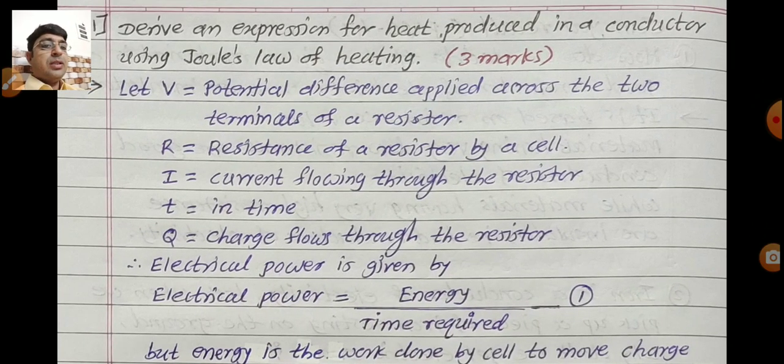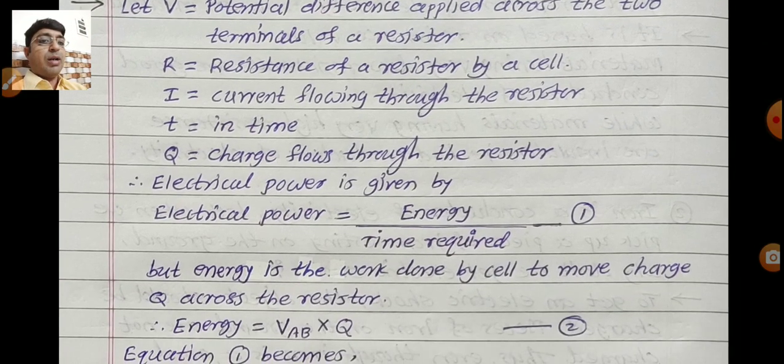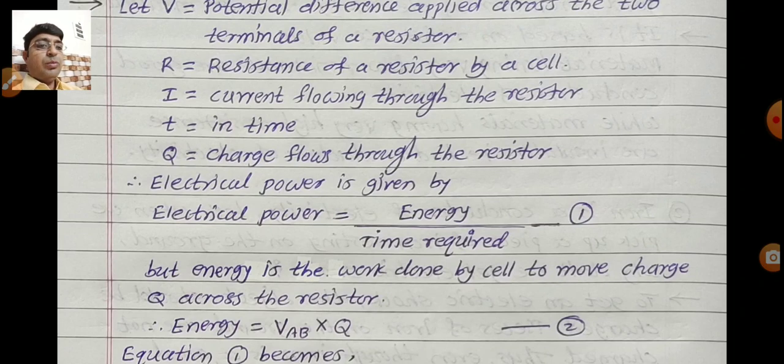Capital Q is the charge that flows through the resistor. Therefore, electrical power is given by energy divided by time required, equation number 1.